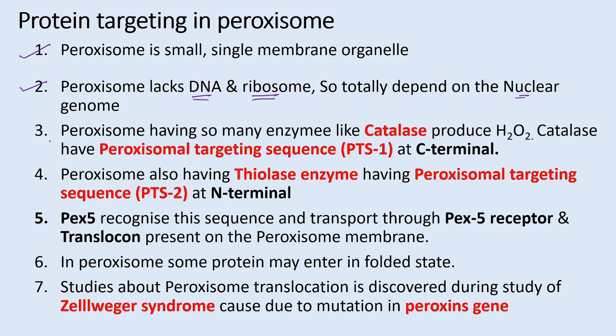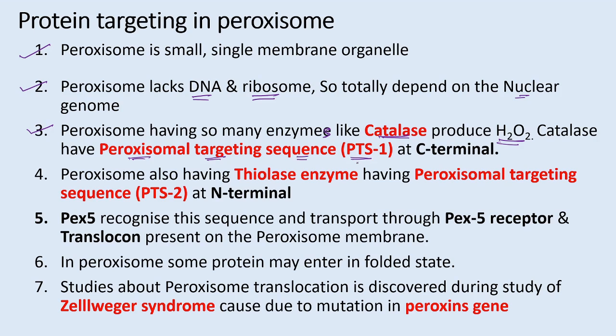The peroxisome has many different enzymes, like catalase, which produces H2O2, that is hydrogen peroxide. The catalase has the peroxisomal targeting sequence, also known as PTS.